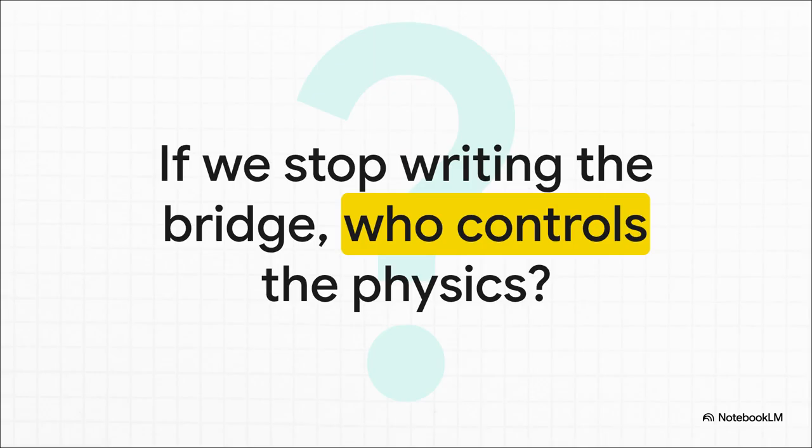So, as these AI systems grow more powerful and their interfaces become more invisible, will you actively use text to wield the divine script and enforce deterministic fidelity? Or will you just let the probabilistic noise take control? Think about it. If we stop riding the bridge, who controls the physics?